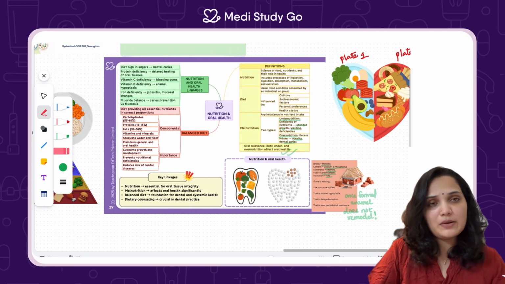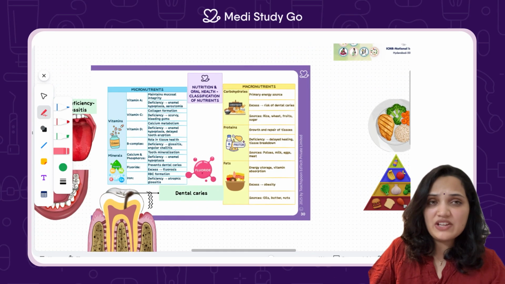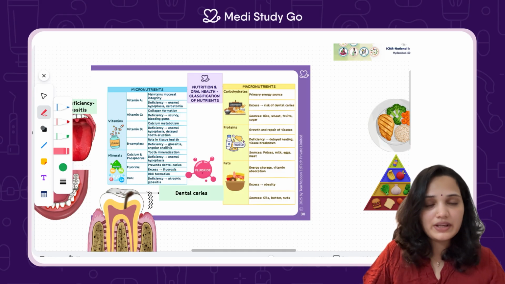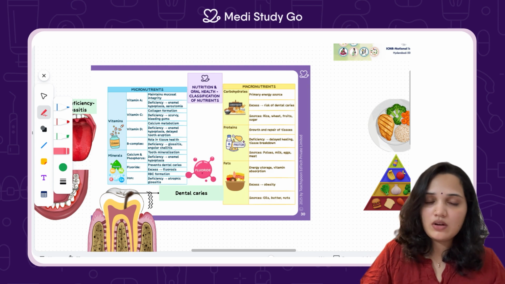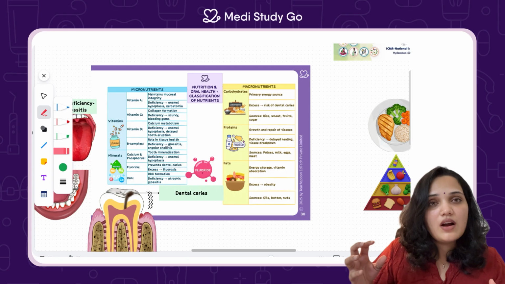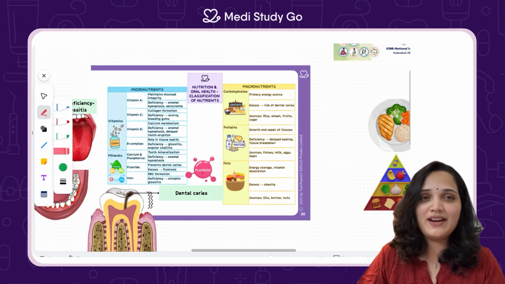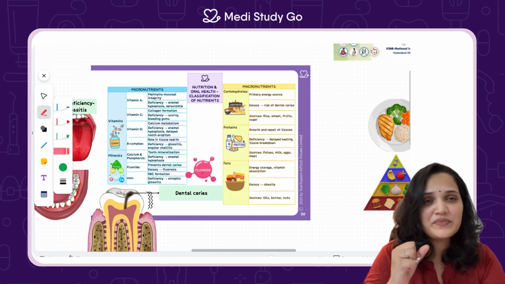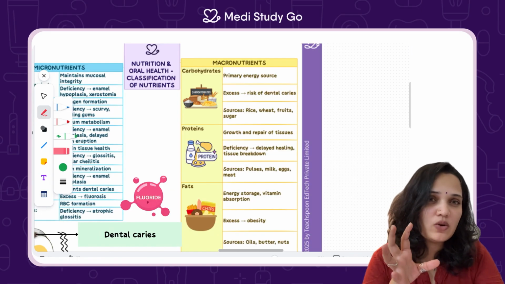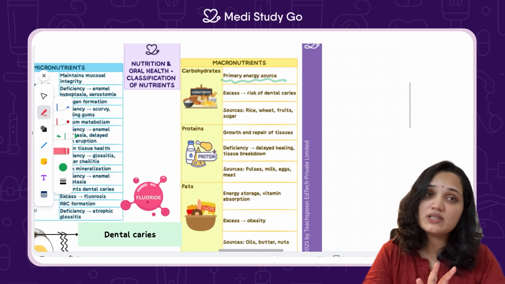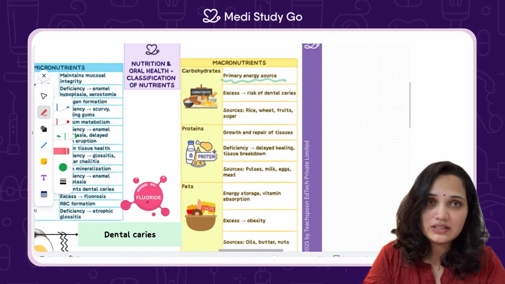Now, nutrition can be divided majorly into two: macronutrients and micronutrients. Macro because they are needed in larger quantity, micro because they're needed in smaller quantity. Let's look at the macronutrients first. Our first misunderstood villain in our lives is carbohydrates. Let's find out why. Carbohydrates give us about 4 kilocalories per gram. They are the fuel. But here's the twist. Carbohydrates are not the villain.